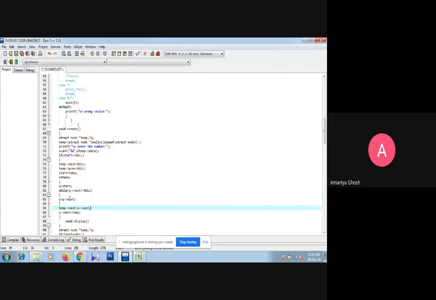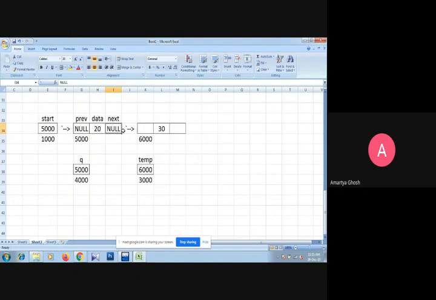So q arrow next, okay, so this should be created, but one thing is that because this node will be the last node, we have to assign a null value into it. So where is the last node right now? q is pointing to the last node, its next part has the null, and that null should be assigned into this position.